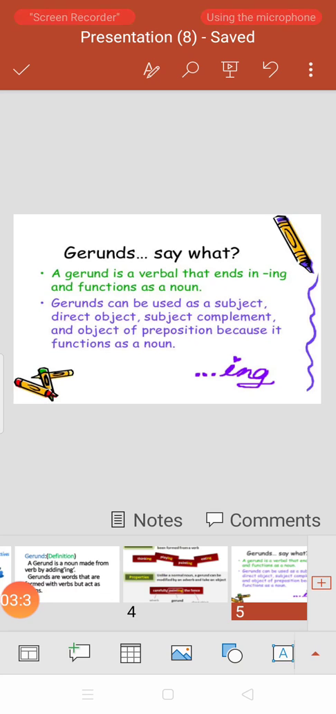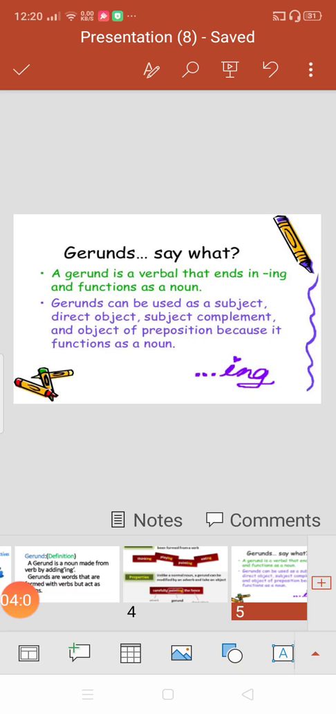Gerunds can be used as a subject, direct object, subject complement and object of preposition because it functions as a noun. Okay students, we will stop here to understand this new type of definition. We have already learned that gerunds are actually verbs, but they are playing the role of noun. But in a sentence their positions are different.